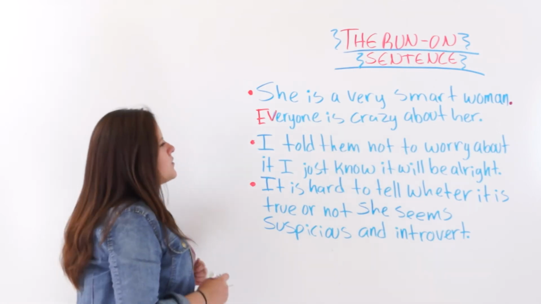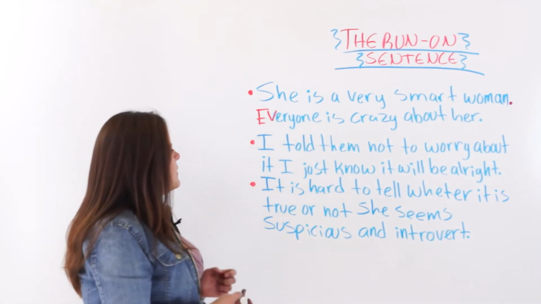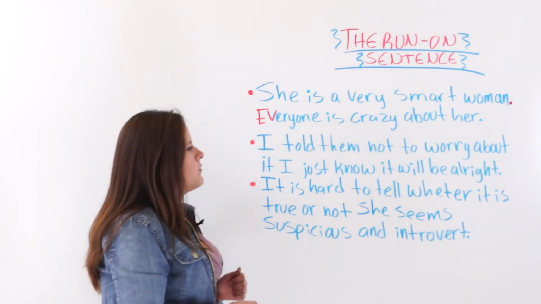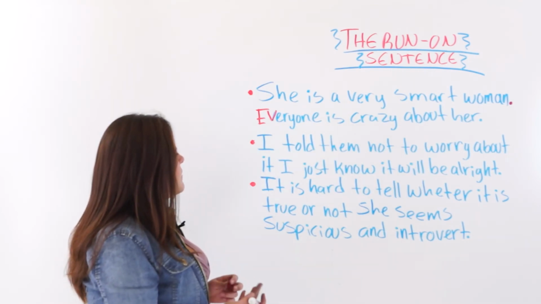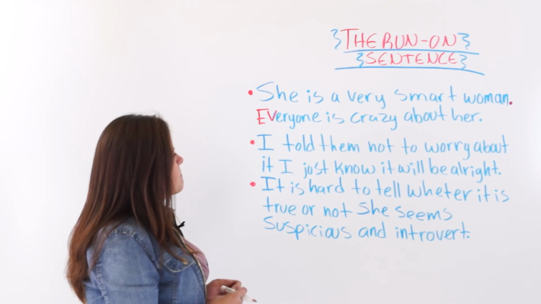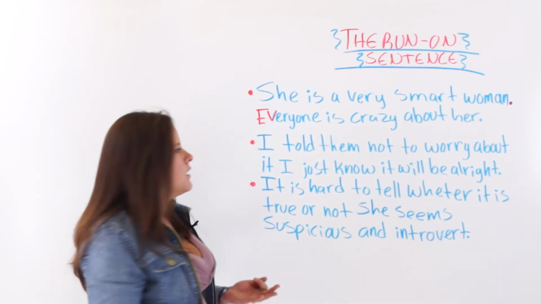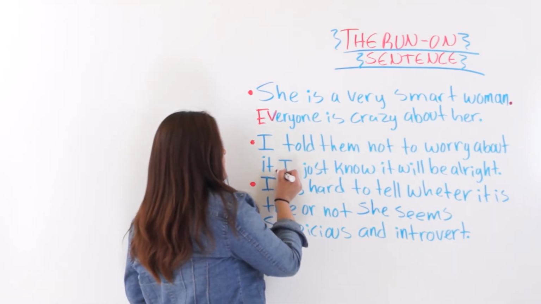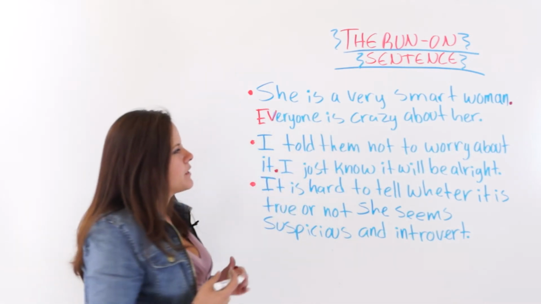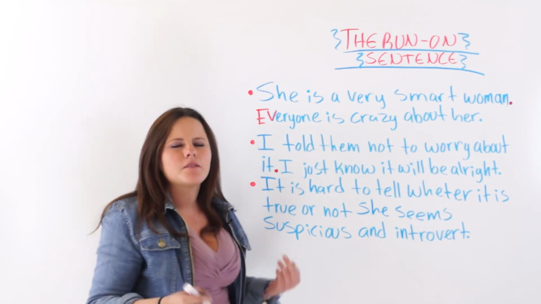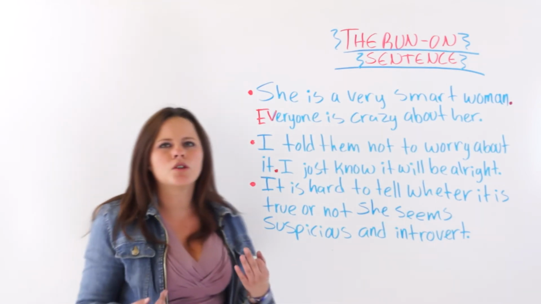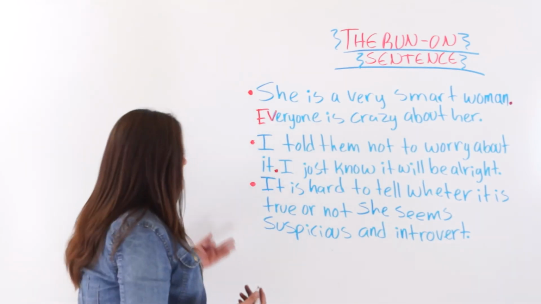Next one. "I told them not to worry about it. I just know it will be all right." I told them not to worry about it. I would add a period here and break it up again into 2 full sentences. That's the most common way to correct a run-on sentence.